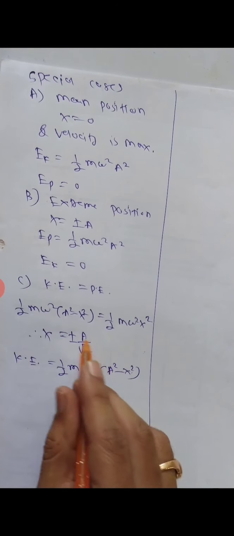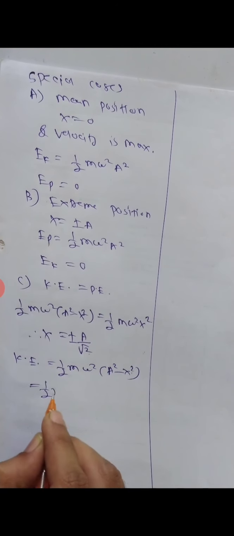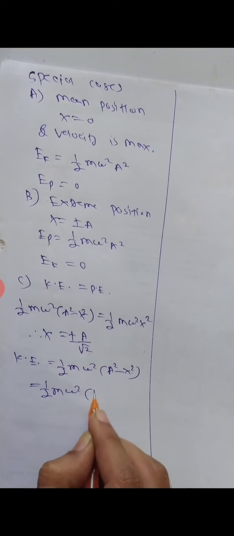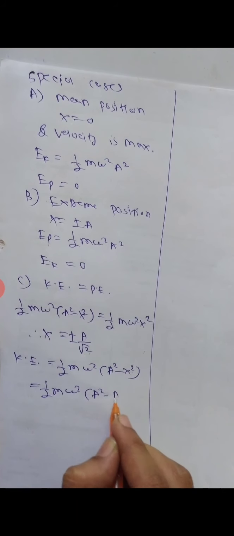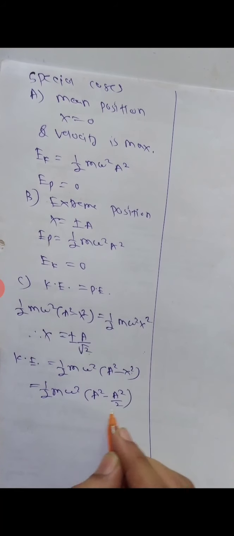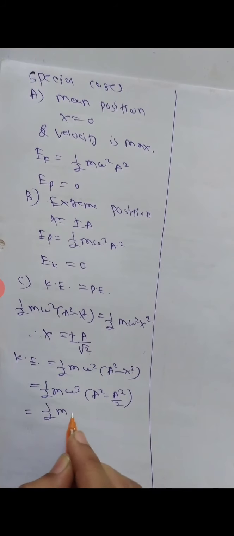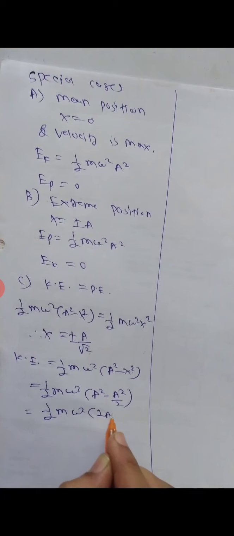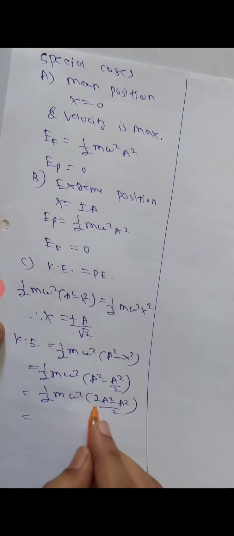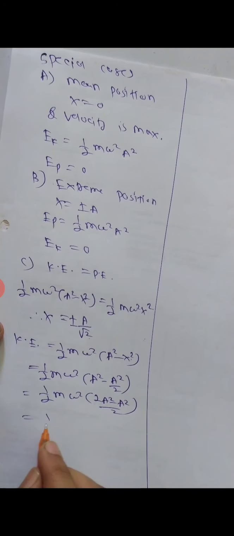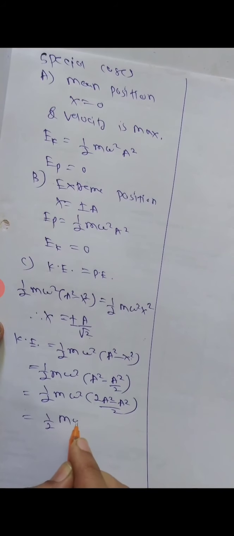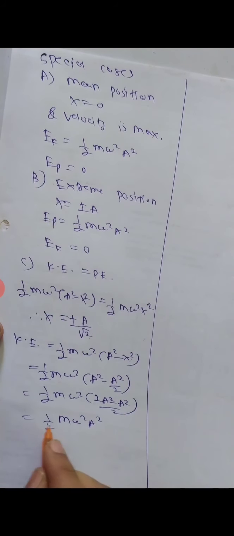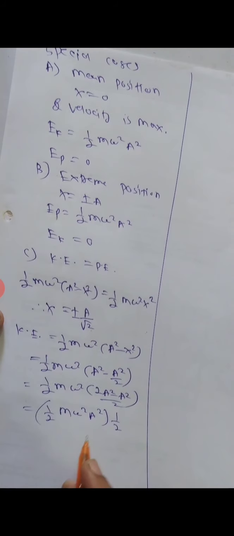So if you put x equal to a by root 2, its value will be half m omega square into (a square minus a square by 2). So it will be half m omega square into (2a square minus a square) upon 2. So 2 minus 1, it will be 1. So half of m omega square into a square, the whole divided by 2.